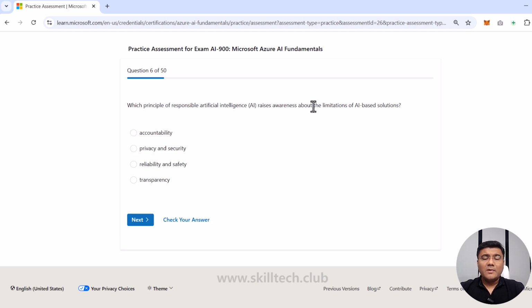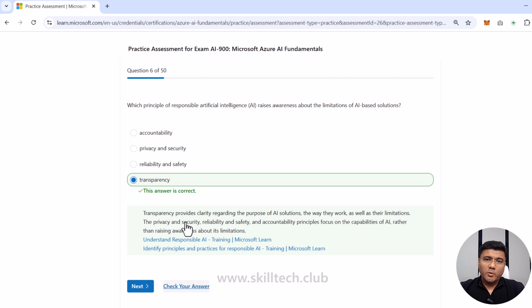Now, awareness about limitations of an AI-based system can be a point of transparency, because in this case you have to make people aware if there are some limitations associated with that. So we are just going to make sure we are selecting transparency. This can be right or wrong. I'm not very sure right now. I'm going to click on check answer, and it's showing me that yes, this is a correct answer. Now you have to think about that logical scenario. When you understand the six different responsible AI principles, you have to go through those principles and understand where this is fitting in. I applied the same thing and my answer is correct.